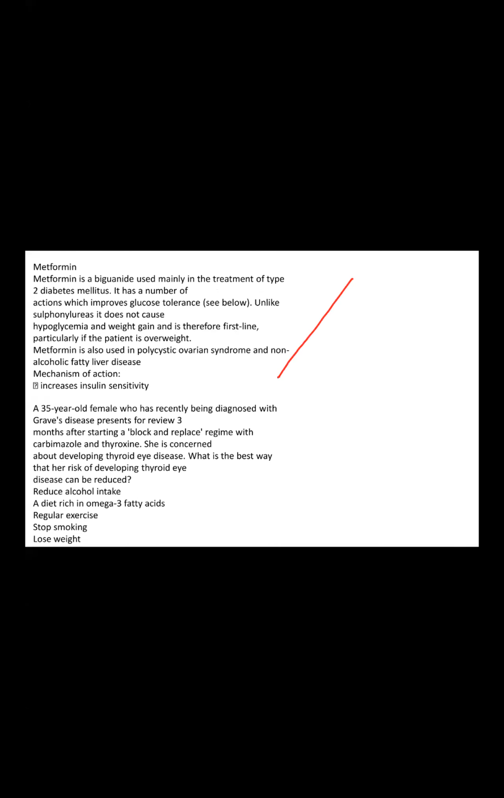This way they ask the common exam question on metformin. Why metformin? Metformin is a biguanide used mainly in the treatment of type 2 diabetes mellitus. It has a number of actions to improve glucose tolerance. Unlike sulfonylurea, it does not cause hypoglycemia or weight gain. Sulfonylurea itself causes weight gain, and the patient is persistently obese, so I can't choose sulfonylurea for this kind of patient. Here, in case of insulin sensitivity, the choice of drug is metformin.